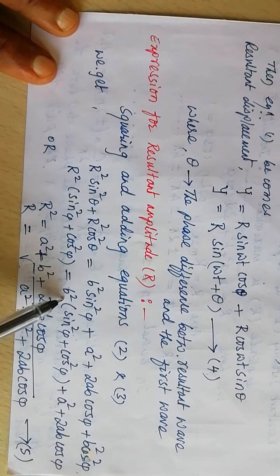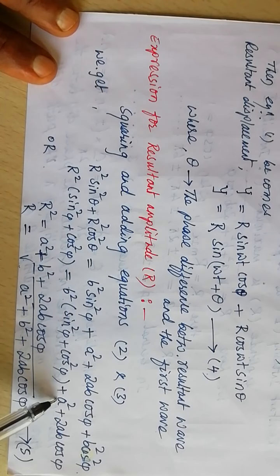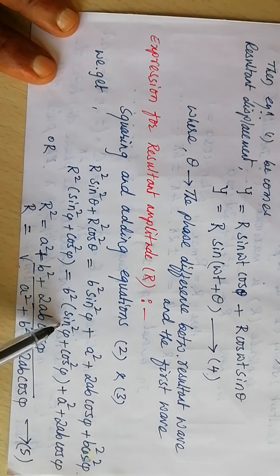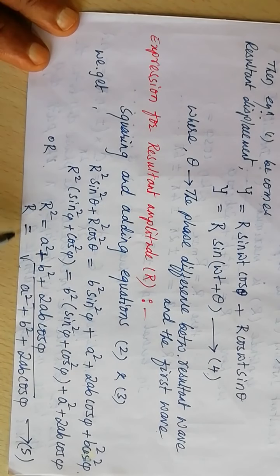B square, if I take common, I can write sin square pi plus cos square pi, plus a square plus 2ab cos pi. Sin square pi plus cos square pi is 1. Therefore, the square of the resultant amplitude R square equals a square plus b square plus 2ab cos pi, or R equals under root of a square plus b square plus 2ab cos pi.